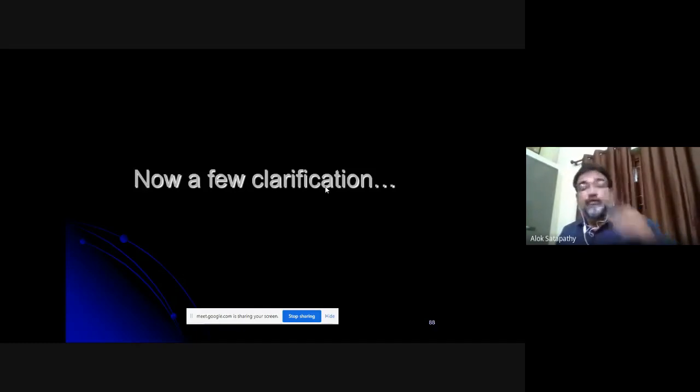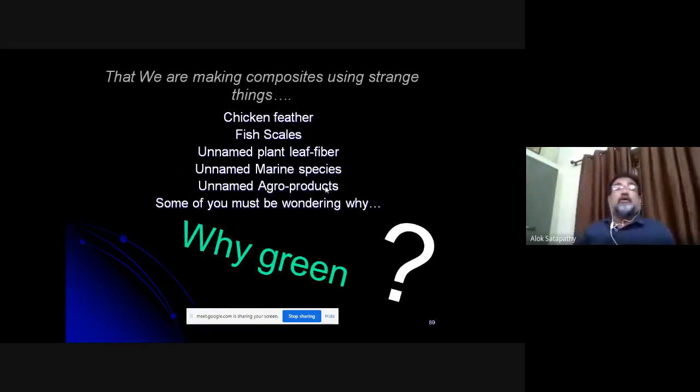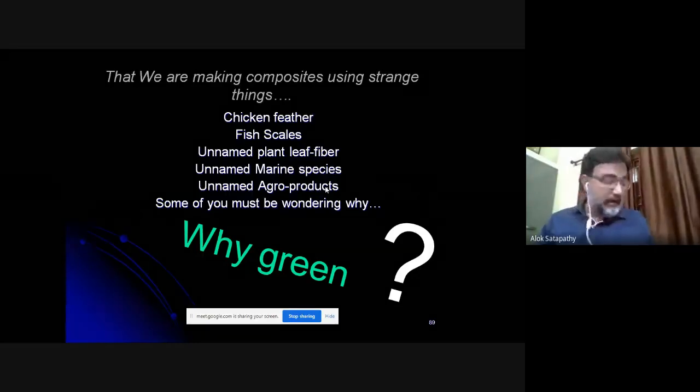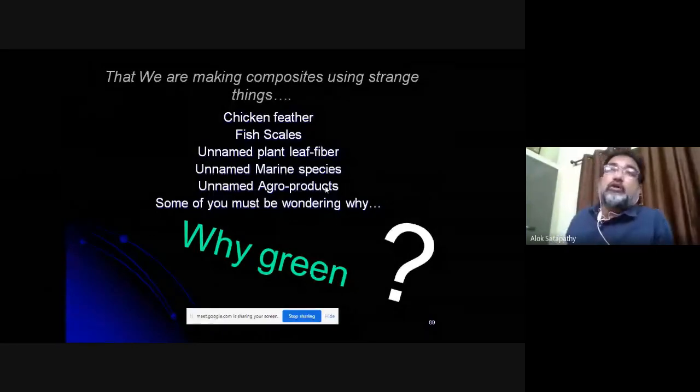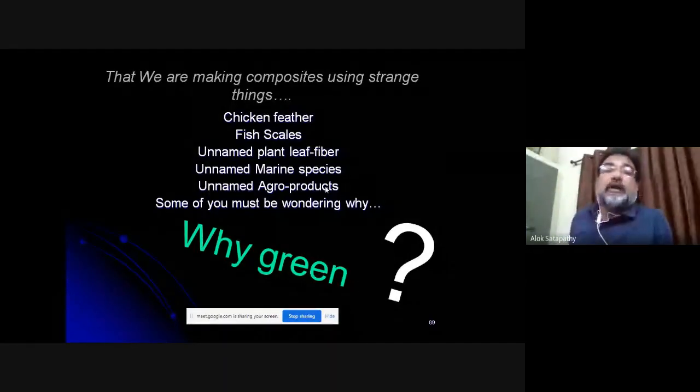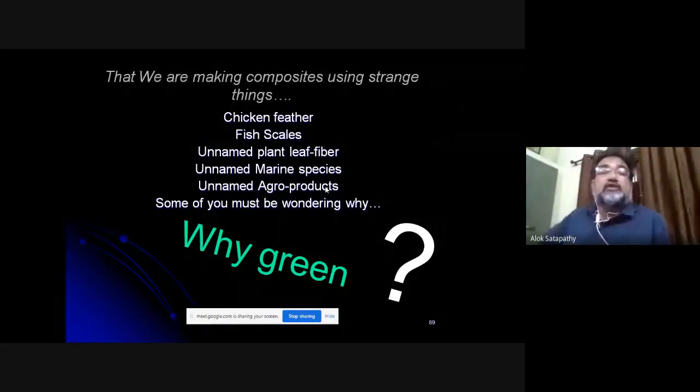Now, before I conclude this topic on green composites, I'll have to make a few clarifications on why we are making composites using strange things. So chicken feather, fish scale, then walnut shell dust, then nut shell, leaf fiber. So these are not conventional fibers. We are also trying now some marine species and agro products.